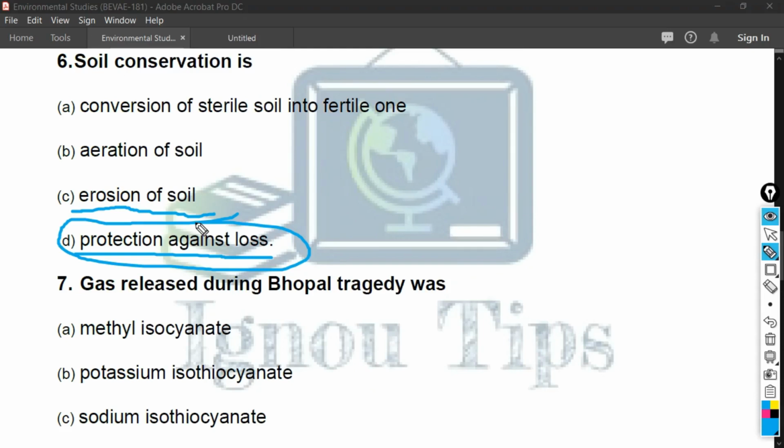The regulation of water resources to prevent flood will help not only in soil conservation but also supply adequate water in the period of drought. I hope you understood this question.